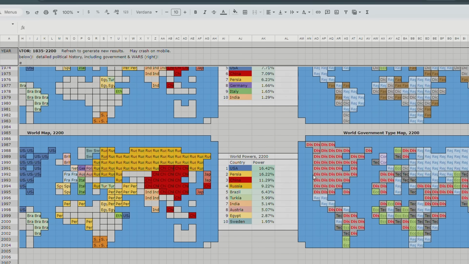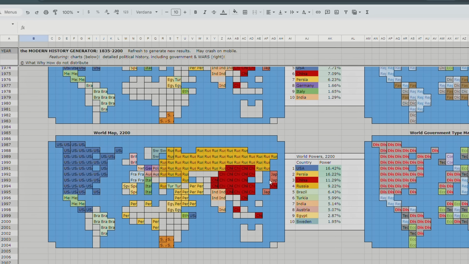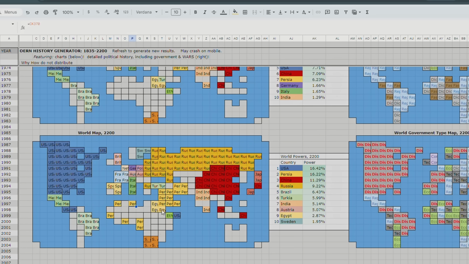Persia is the 2nd most powerful country in this timeline. Look at that. And that's because it controls the Suez Canal, it controls most of the Middle East, and it also controls, look at that, it controls Nigeria in this timeline, so good for Persia. Persia is the most powerful country in Africa, probably, right? Anything strange? So let's go over here.